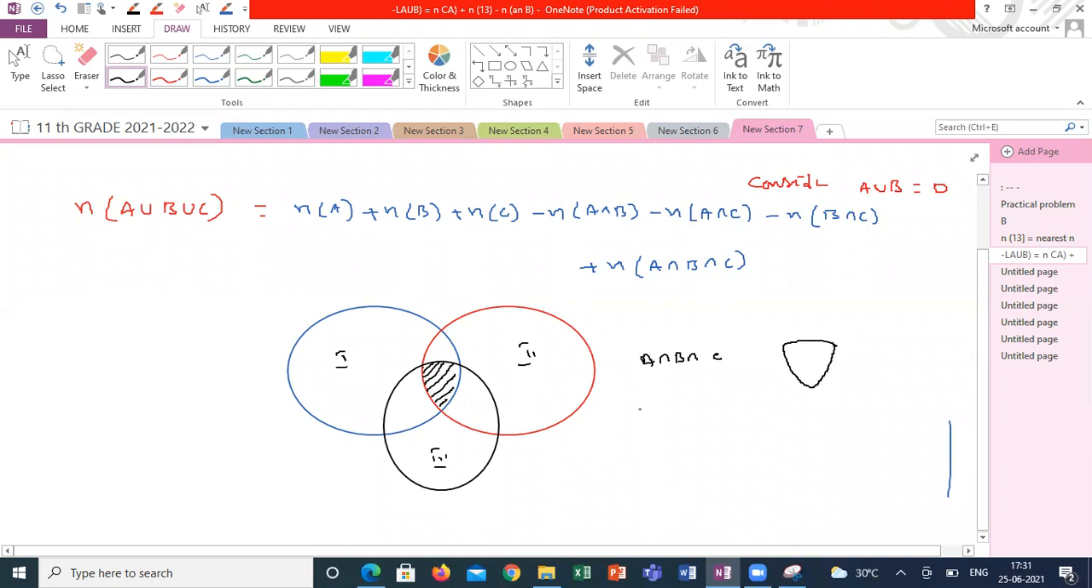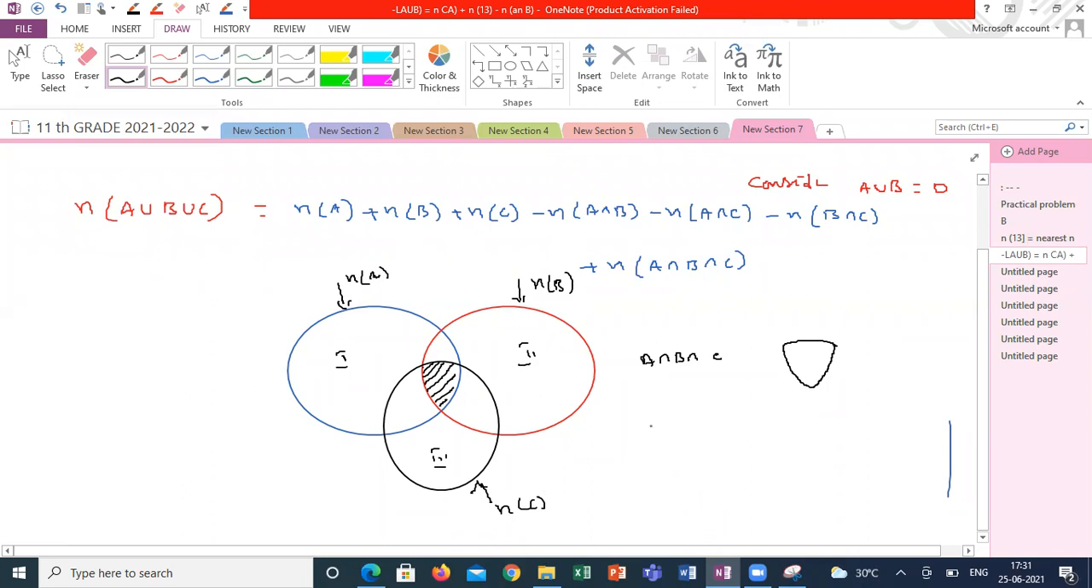What is N of A, guys? The blue circle represents N of A, correct? Yes, sir. N of B: the red circle represents N of B. The black circle represents N of C.